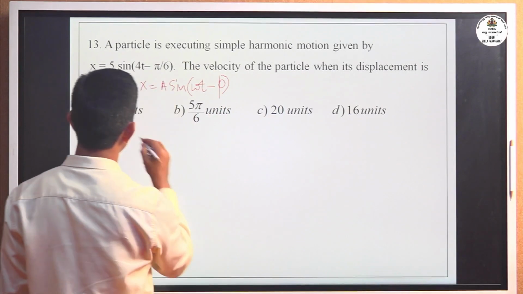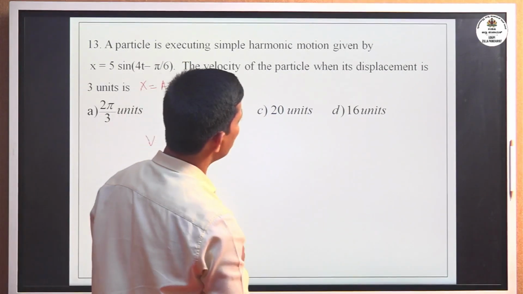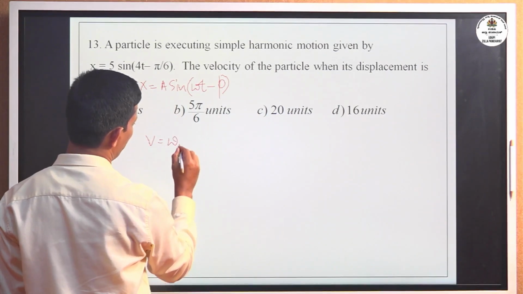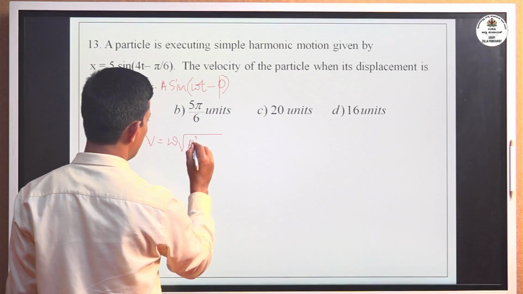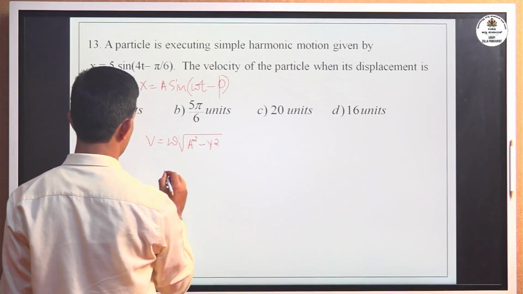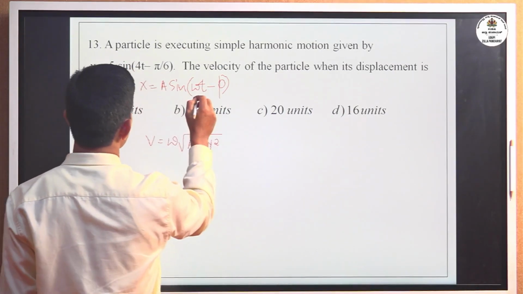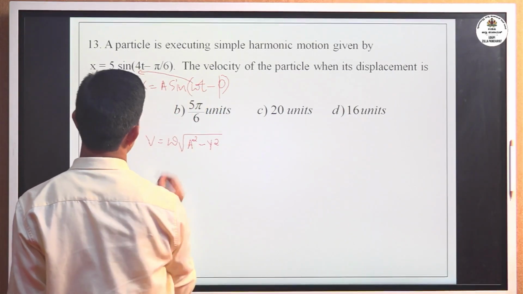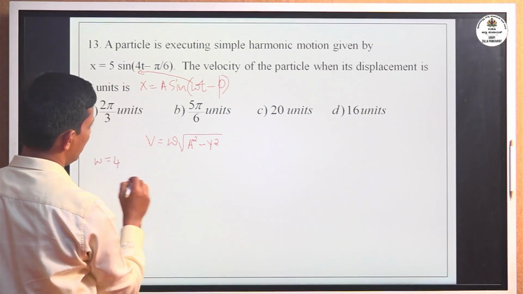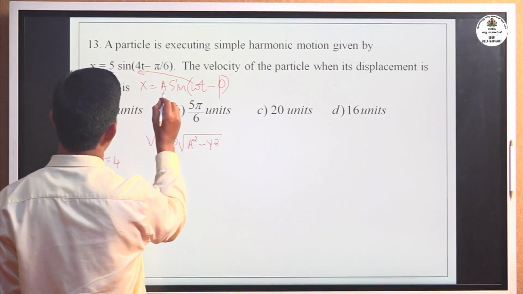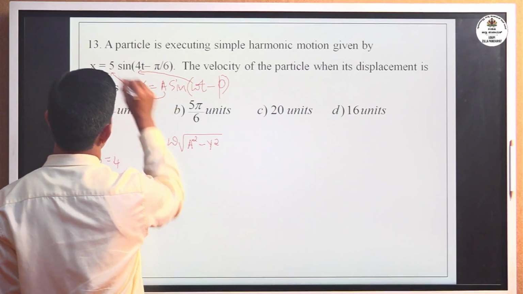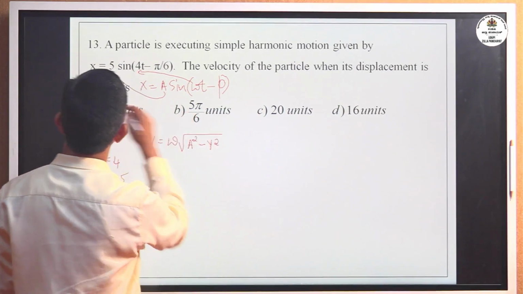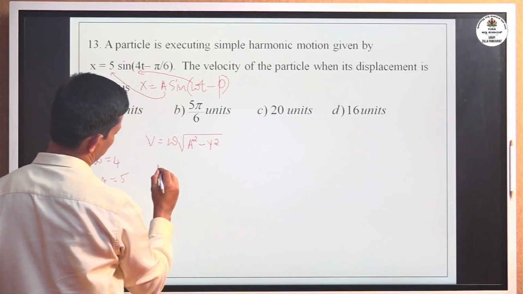But you have to find the velocity of the particle when the displacement is 3. The velocity expression is v equals omega square root of a square minus y square. Comparing these two equations, 4t is there, here omega t, so omega is 4, and the amplitude a is 5. Now the displacement is given, y equals 3 units.